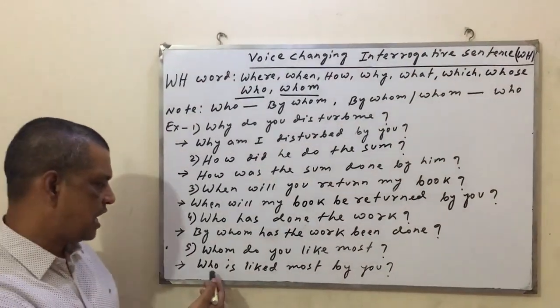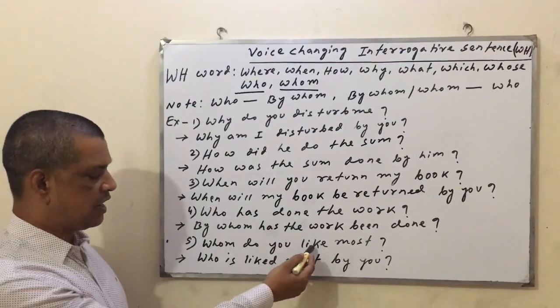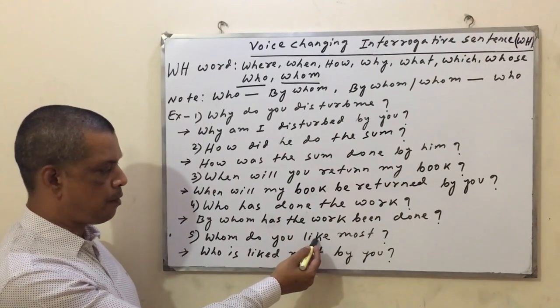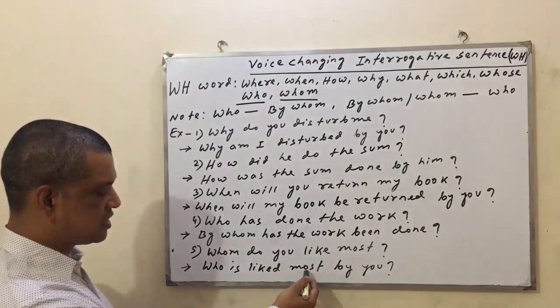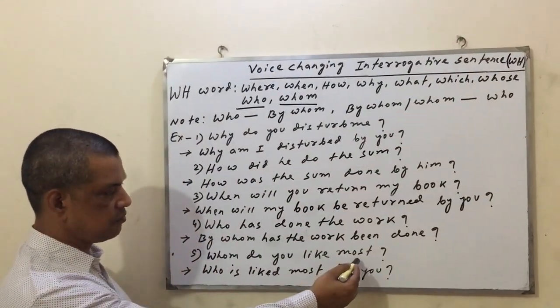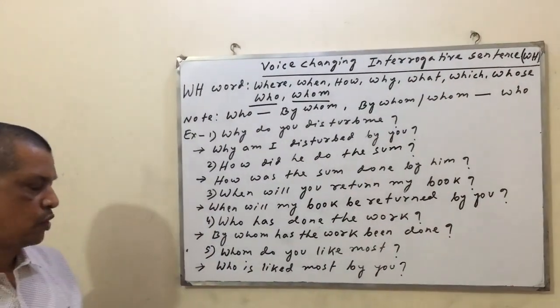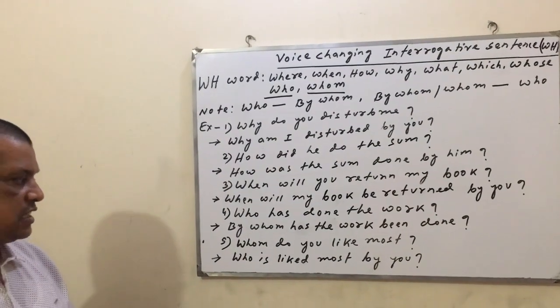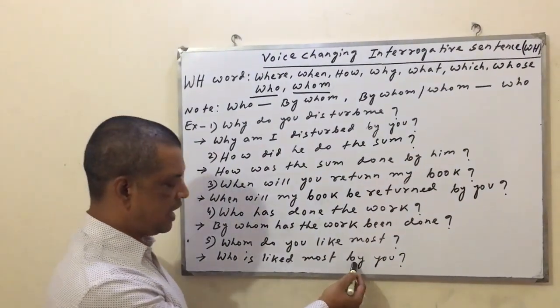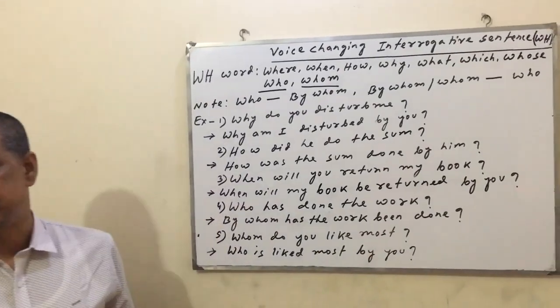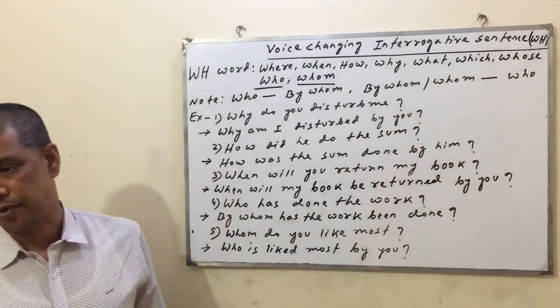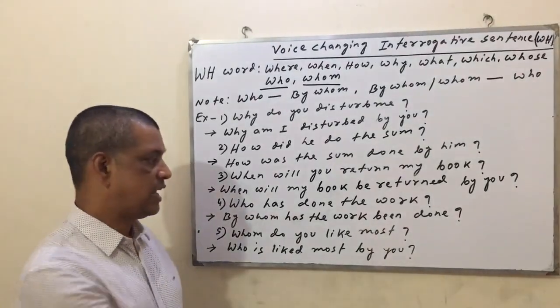That I have used here: who, auxiliary is, and the past participle form of like, and the extra word that we call extension, most. Next, you have to use the preposition by, and last of all, you have to change the subject form into object form. That I have used here.